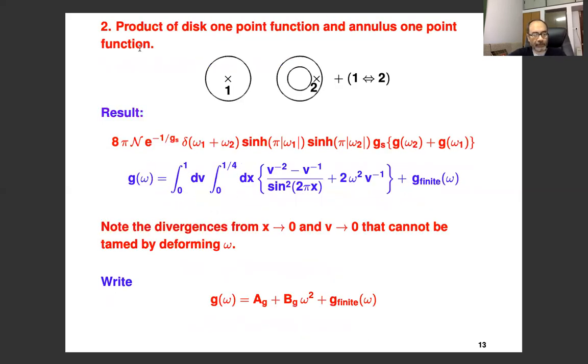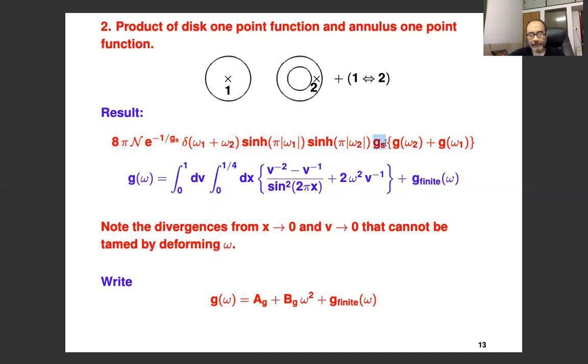Then the next contribution is a product of this one-point function and annulus one-point function. So this is one diagram, and then of course you have one-to exchange, and again you can count the powers of G string. This is 1 over G string times G string, so this is order G string to the 0. And here you have annulus gives you no power of G string, and one vortex operator insertion gives you factor of G string. So this is of order G string, and this is also of order G string. And again, I have written it by normalizing it by the leading contribution. So this is the leading contribution.